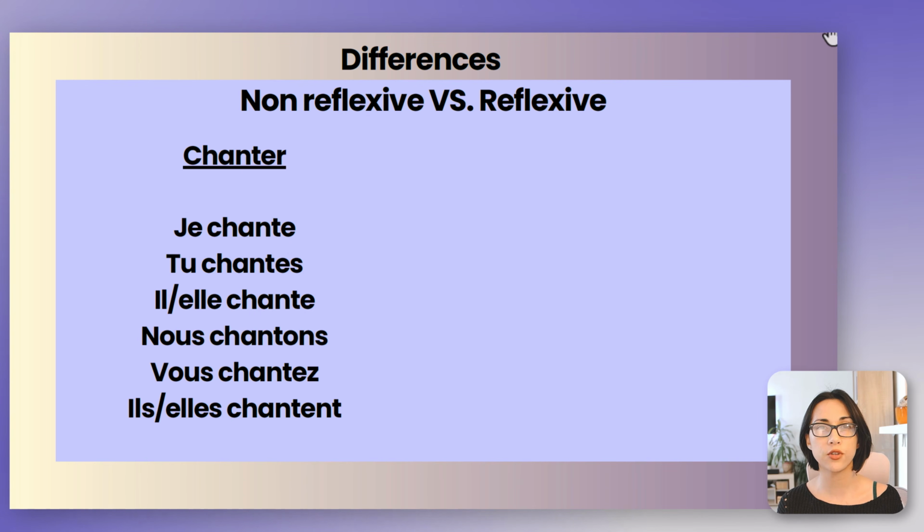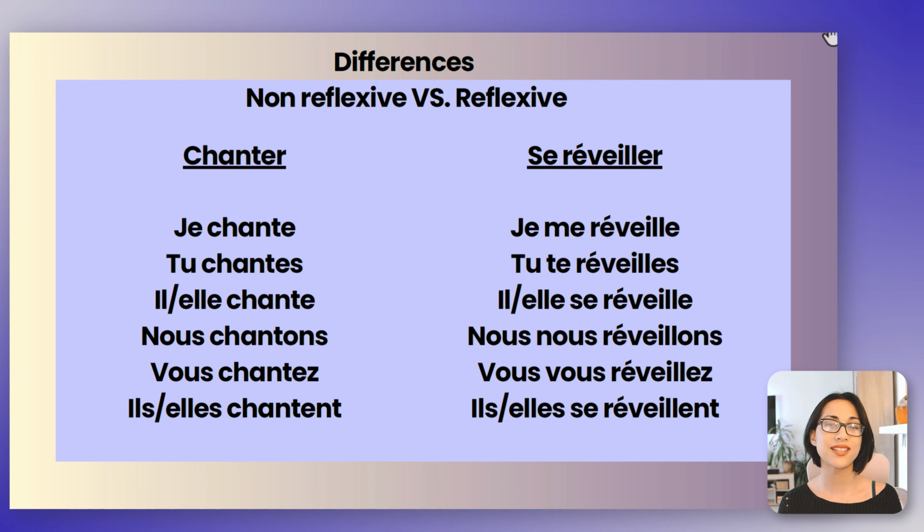So what are the differences between non-reflexive verbs and reflexive verbs? Let's take a closer look. For the verb chanter, here it's non-reflexive. Je chante, tu chantes, il, elle chante, nous chantons, vous chantez, ils, elles chantent. Now let's add in a reflexive verb, se réveiller, to wake up.